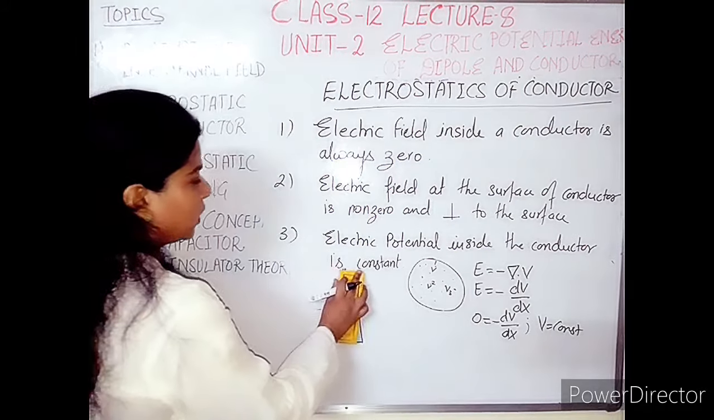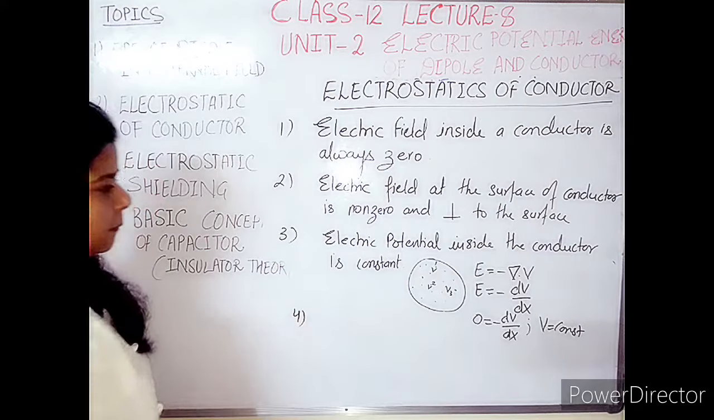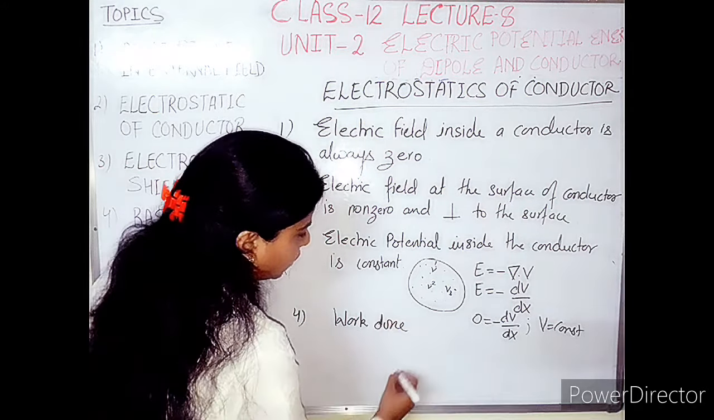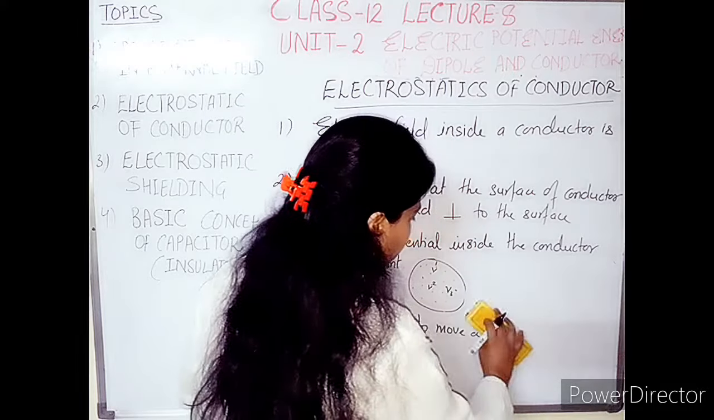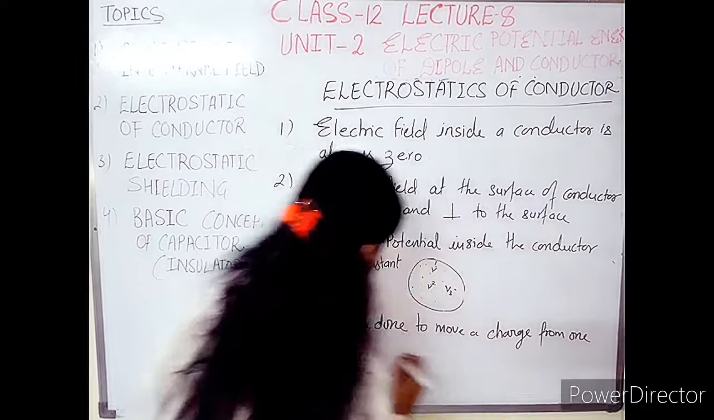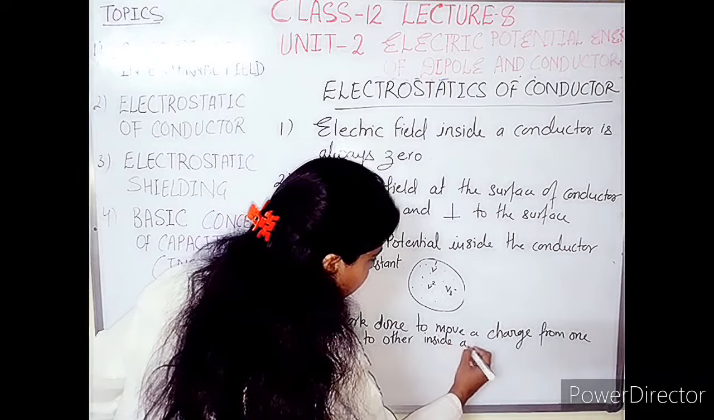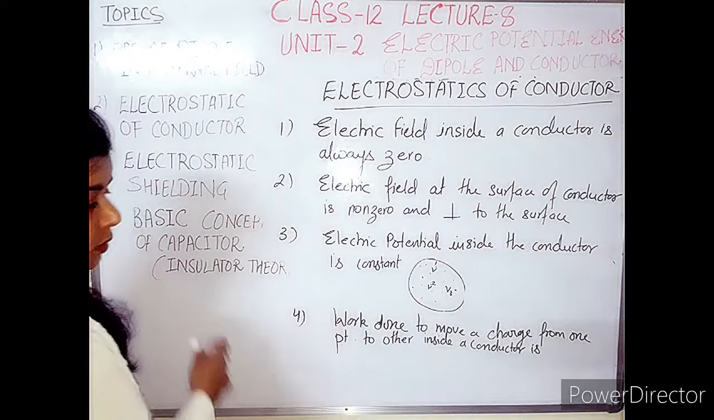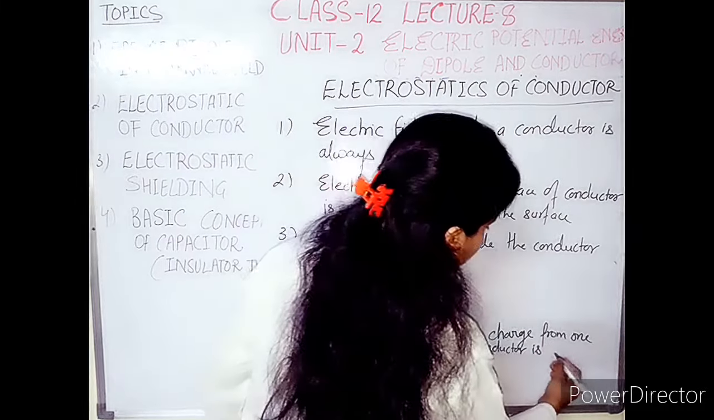Okay. Now come to the next case. Fourth point: the work done to move a charge from one point to another inside a conductor is 0.